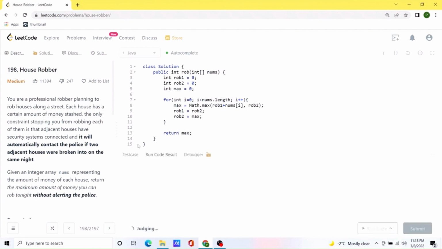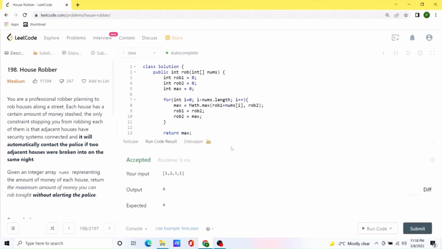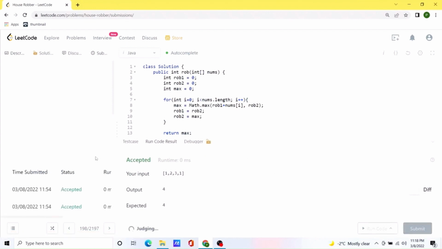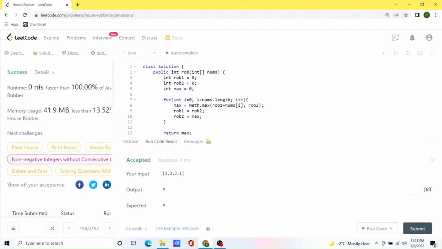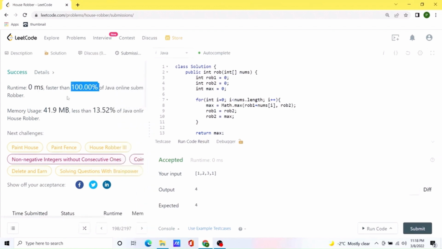So let's try to run this code. Okay, our solution seems to be working. Let's try to submit it. Oh, okay. Yeah, our solution actually runs in 0 milliseconds, and it's 100% faster than all the other solutions. But the thing is, this is not true, because we are given a limited number of test cases, and we are computing everything in just constant time, so that's why it's showing us 100% faster.